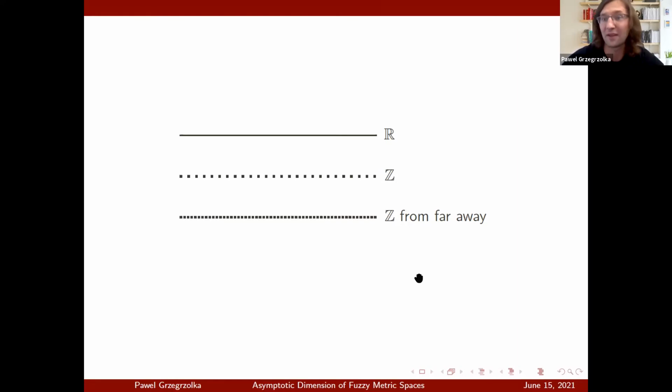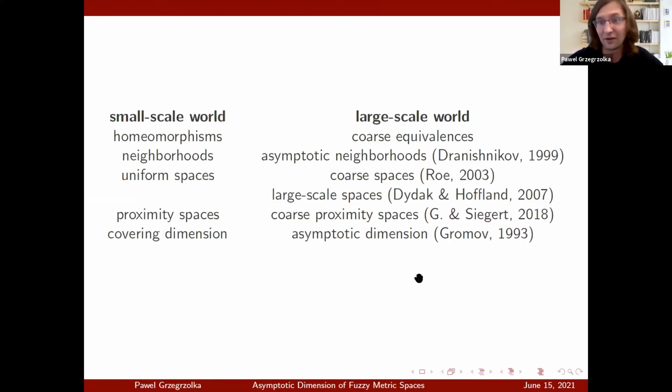And there are many other similar translations of small-scale properties to large-scale properties. We just discussed homeomorphisms, and that the large-scale equivalent of homeomorphism is what we call coarse equivalence. We will not exactly discuss what these definitions are, but I want you to be aware that small-scale properties you're familiar with from your point set topology classes, such as homeomorphism, neighborhoods, uniform spaces, proximity spaces, and the Lebesgue covering dimension, have their equivalent notions in the large-scale world.